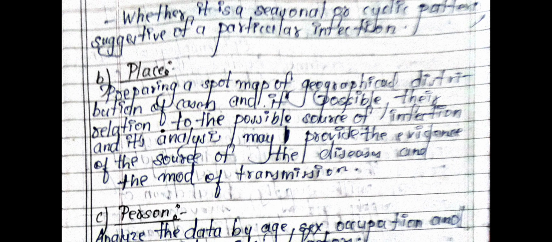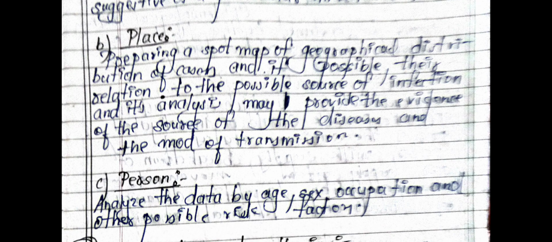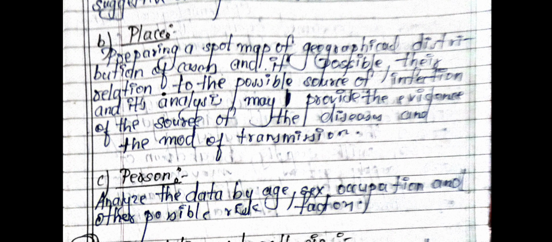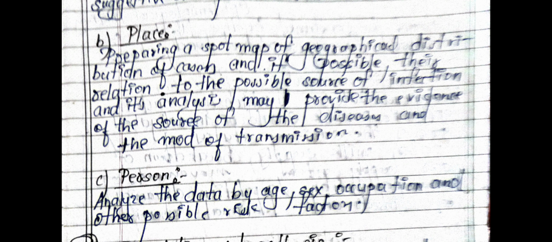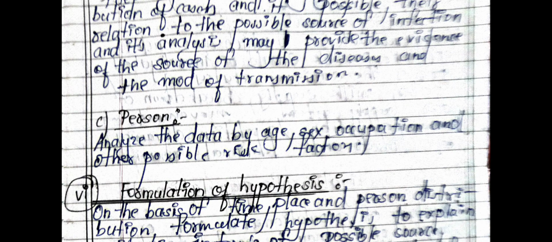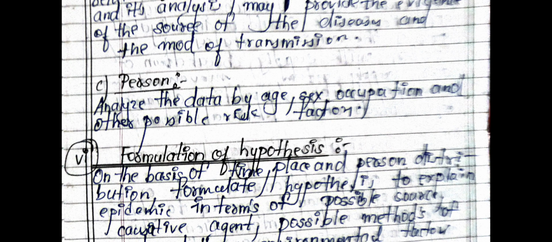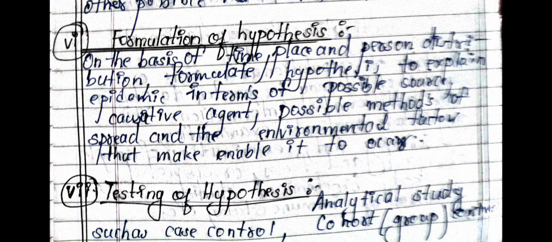Place. Preparing a spot map of geographical distribution of cases and, if possible, their relation to the possible source of infection, and its analysis may provide evidence of the source of the disease and the mode of transmission. Person. Analyze the data by age, sex, occupation and other possible risk factors. Formulation of hypothesis. On the basis of time, place and person distributions, formulate a hypothesis to explain the epidemic in terms of possible source, causative agent, possible methods of spread, and the environmental factors that may enable it to occur.